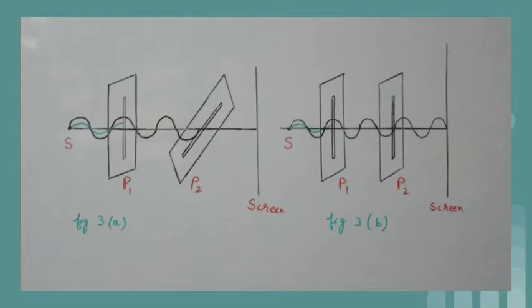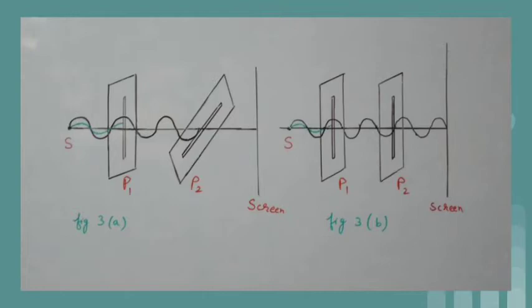This activity shows that when the pass axes of P1 and P2 are aligned, we get the polarized light on the screen, and when the pass axes of P1 and P2 are crossed, that is at right angles to each other, then no light is obtained on the screen. So the Polaroid or a polarizer allows only those vibrations which are along its pass axis.